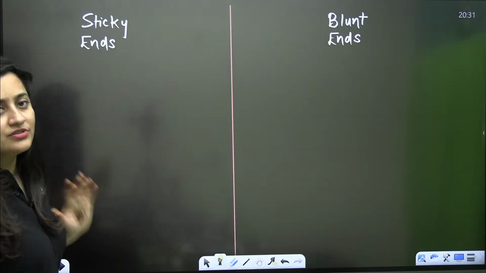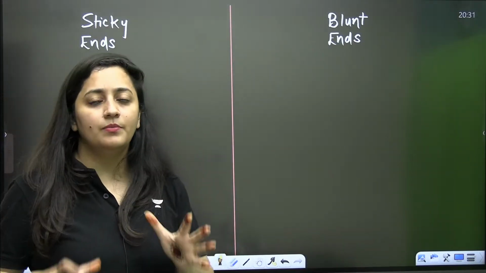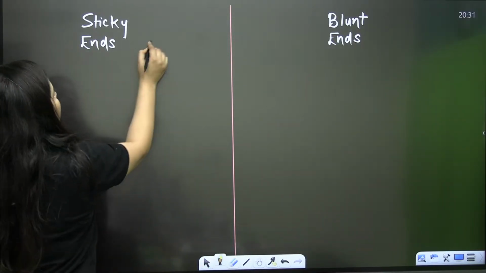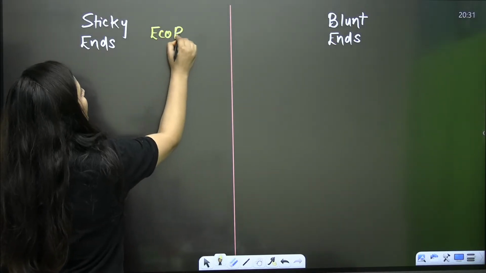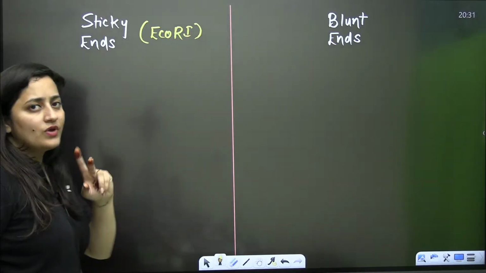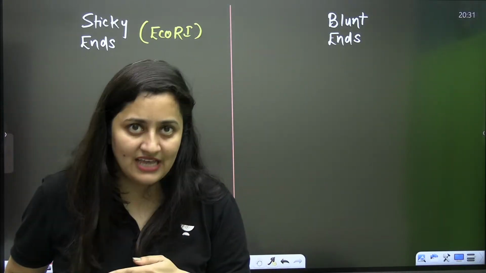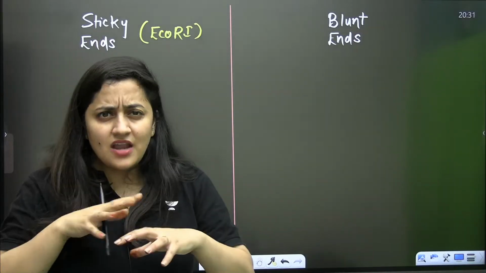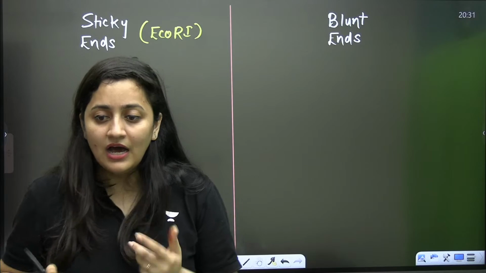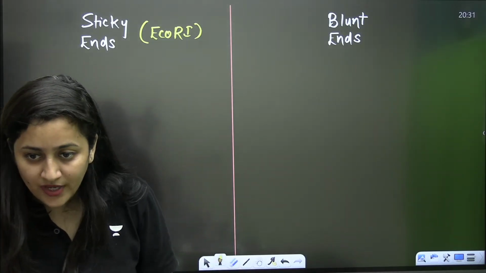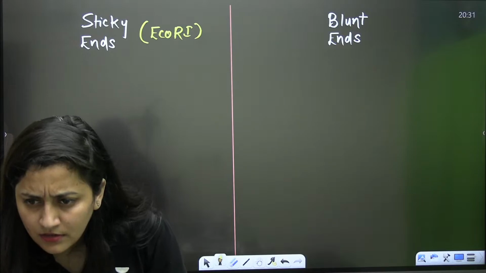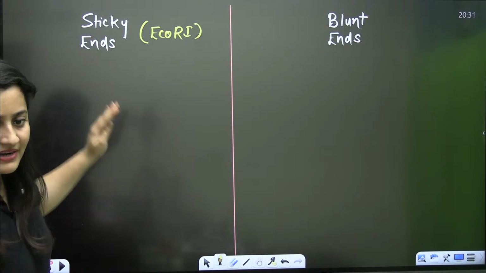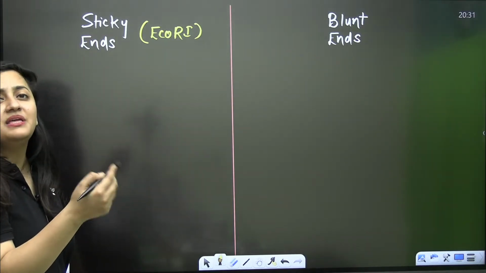Now I'm telling you about the sticky ends and the blunt ends that are formed by your restriction endonucleases. So bache, for sticky ends, let's take the example of EcoRI. Actually, we have two categories here. Some restriction enzymes form sticky ends, and some restriction enzymes form blunt ends. Now, what is the difference? That's what we need to understand. So EcoRI is going to form sticky ends. Now what is the meaning of sticky end?